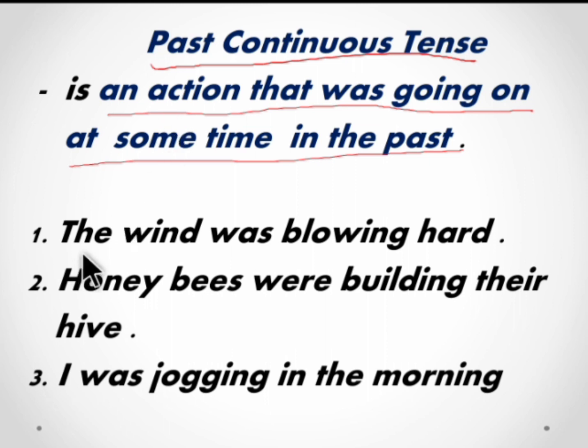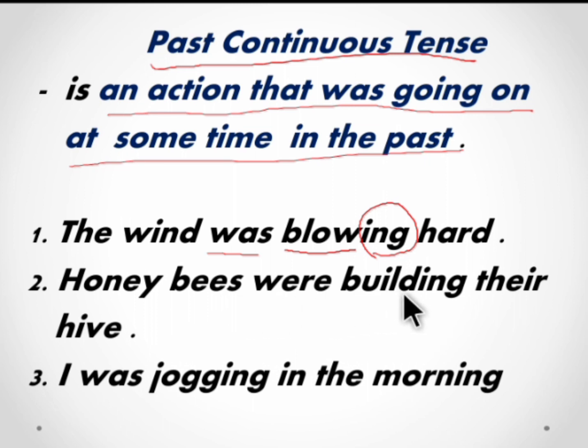Look at the examples. The wind was blowing hard. As I said, verb plus ing alone will not give meaning. We have to use the be form of verbs depending upon the time of action to denote the tense. So, the wind was blowing hard. Here was is the be verb and blow is the verb. Ing is added to show the continuous action.